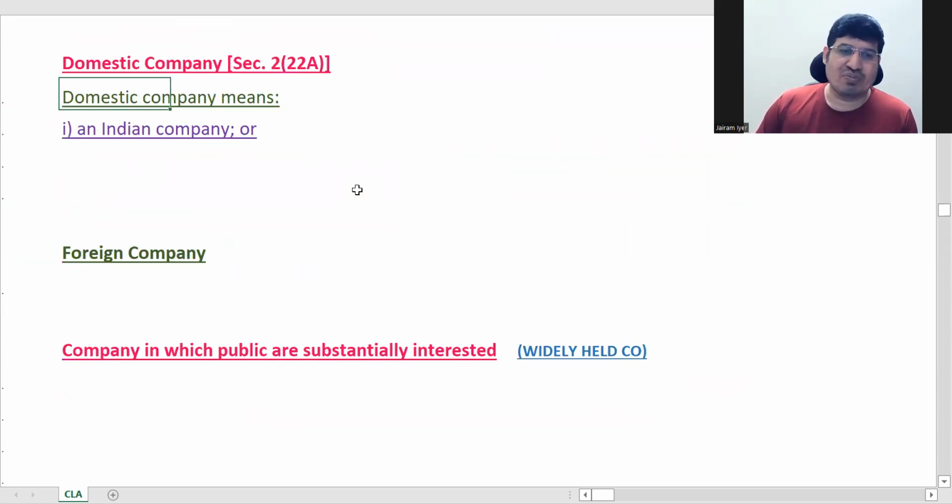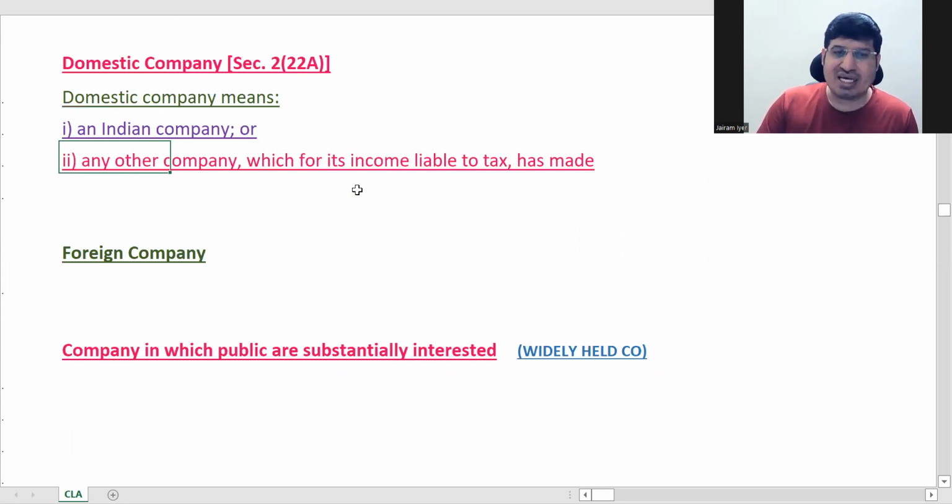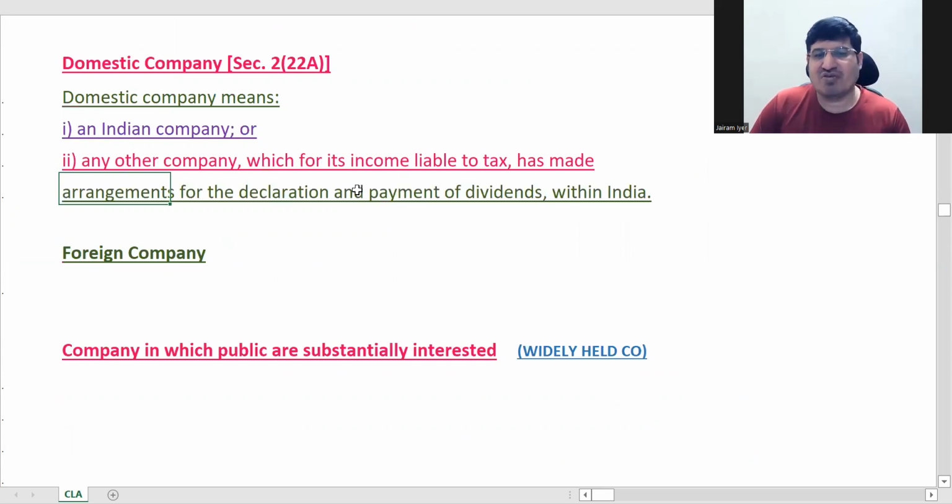So domestic company means first an Indian company, and second any other company which has made arrangements for declaration and payment of dividends in India. Any company which is paying dividends in India is of course liable to tax in India. So these two things come under domestic company. Domestic company is a wider concept than an Indian company. Clear?